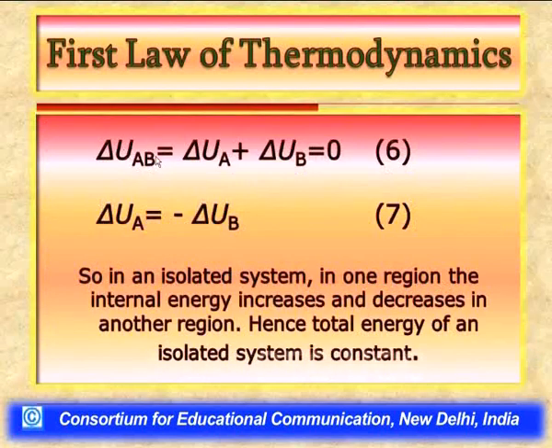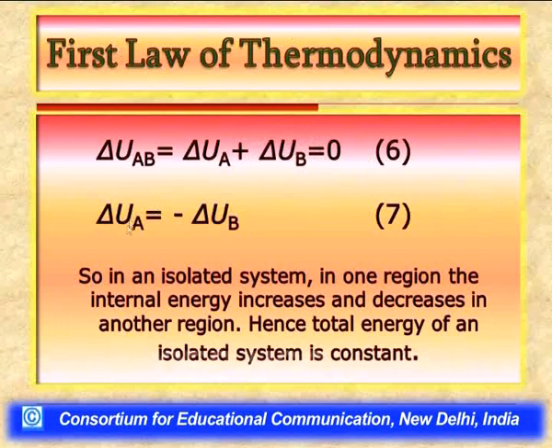Now, the total change in internal energy of this composite isolated system, delta U_AB, equals the change in internal energy of the system of interest, delta U_A, plus the change in internal energy of its immediate surrounding, the whole volume of the room. This sum equals 0.